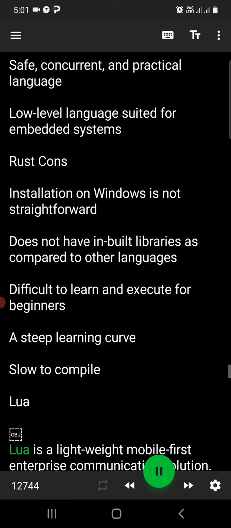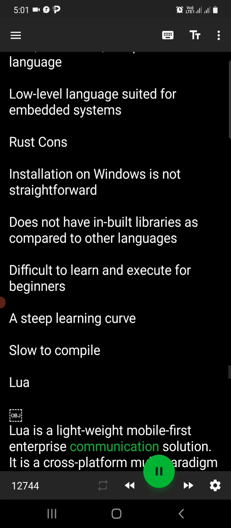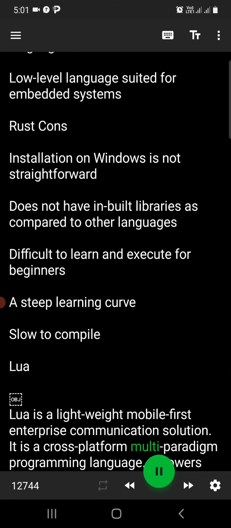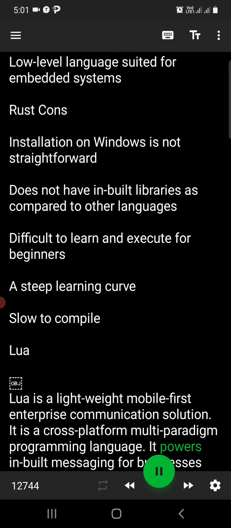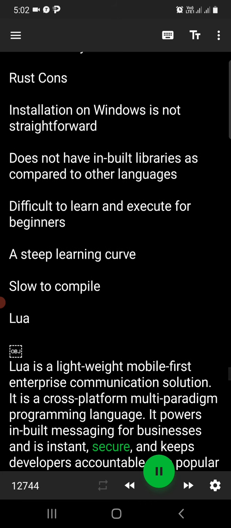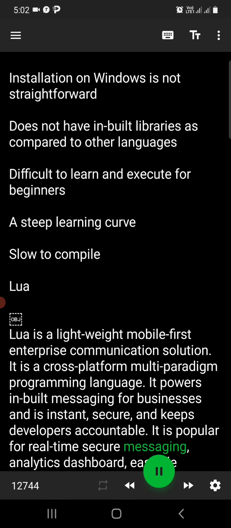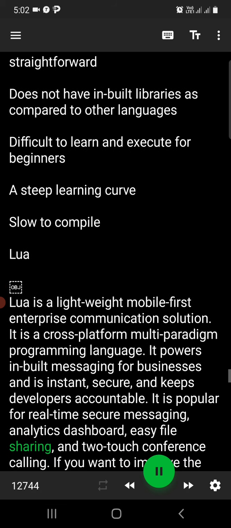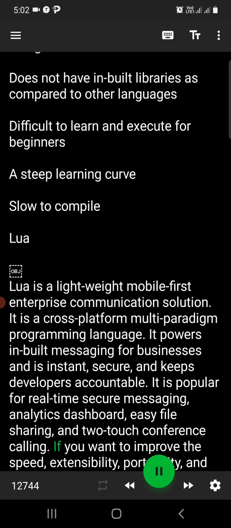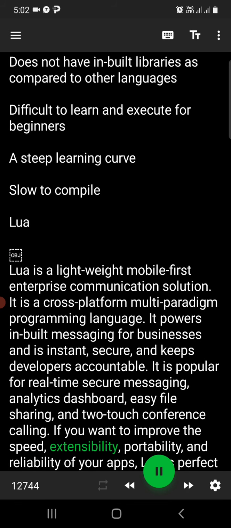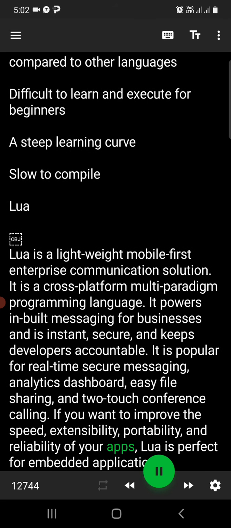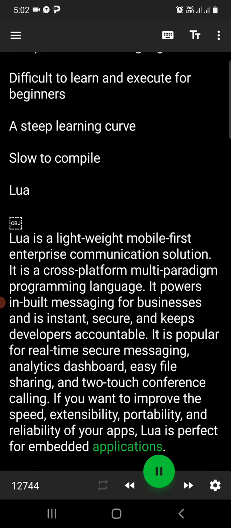Lua. Lua is a lightweight mobile-first enterprise communication solution. It is a cross-platform multi-paradigm programming language. It powers inbuilt messaging for businesses and is instant, secure, and keeps developers accountable. It is popular for real-time secure messaging, analytics dashboard, easy file sharing, and two-touch conference calling. If you want to improve the speed, extensibility, portability, and reliability of your apps, Lua is perfect for embedded applications.